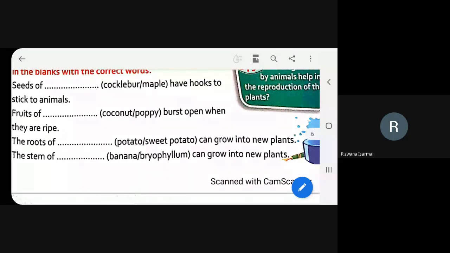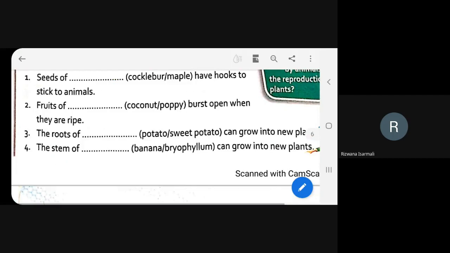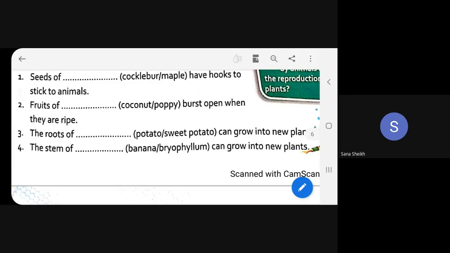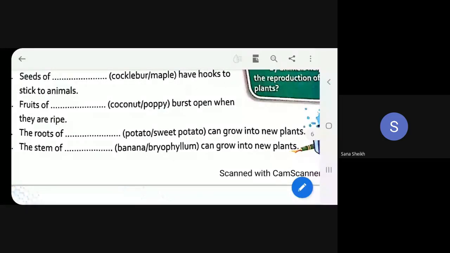Now the third one. Sana Sheikh, please read the third one. The roots of dash can grow into a new plant. So what should be the answer? Here we have to write the name of one of the roots. Sweet potato. Very good. Sweet potato itself is a root.